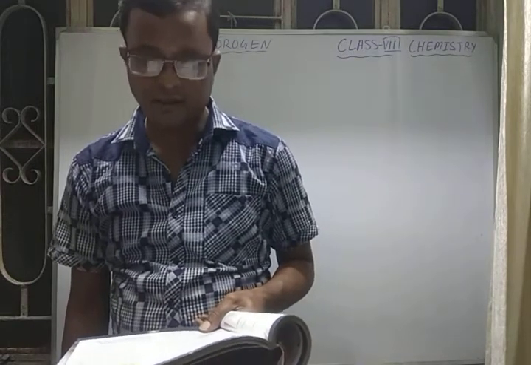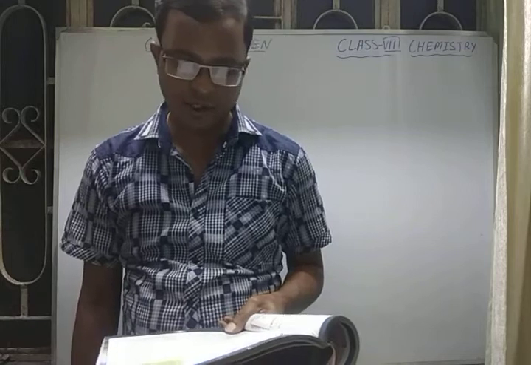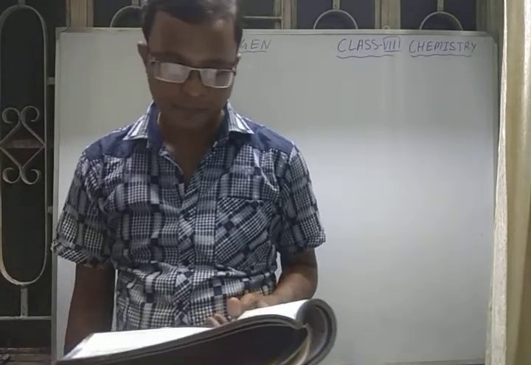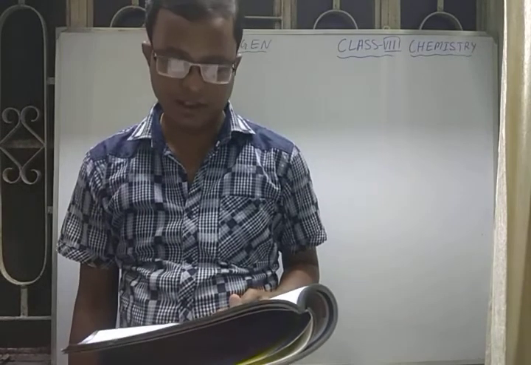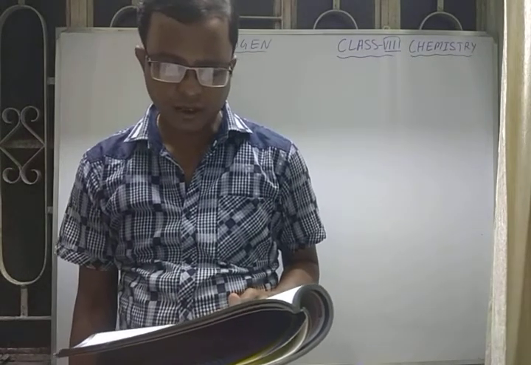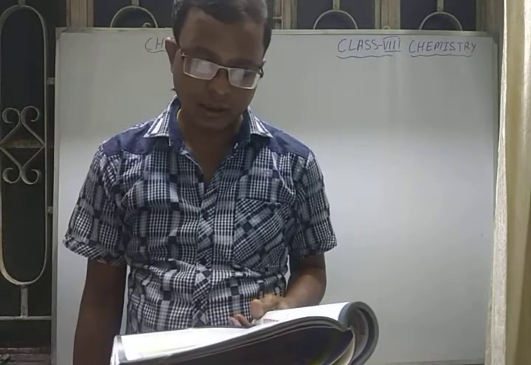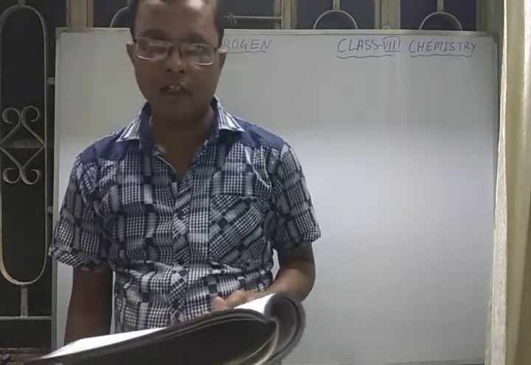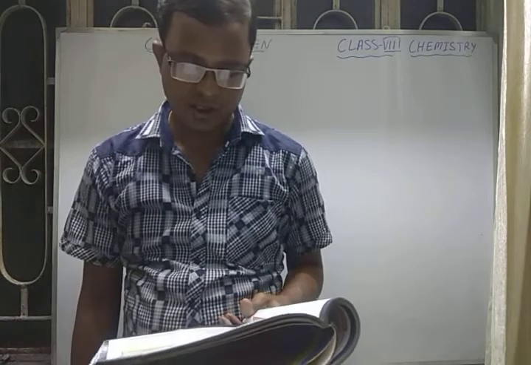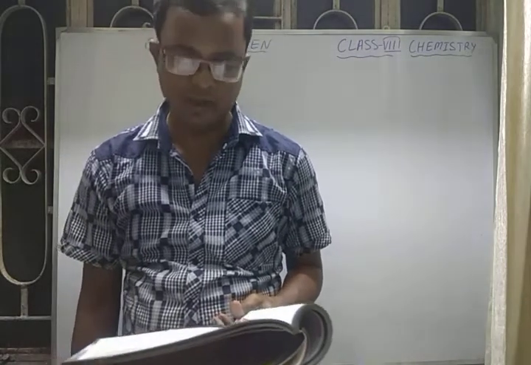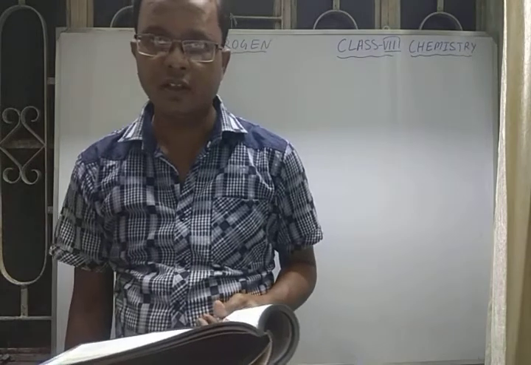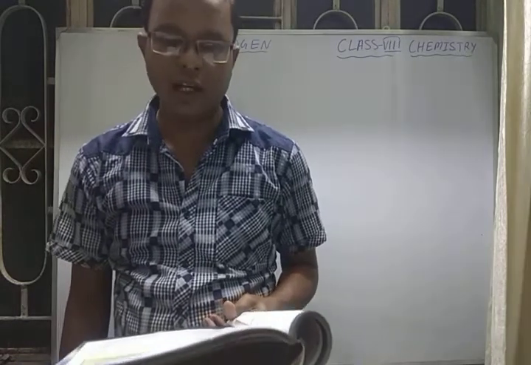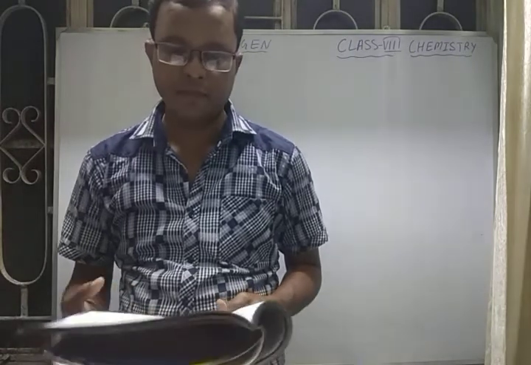After that, in 1783, Antoine Lavoisier named this gas hydrogen. He gave this name from the Greek words hydro, that means water, and genes, that means generator, means the gas which generates water. So it came to be known as hydrogen after that.